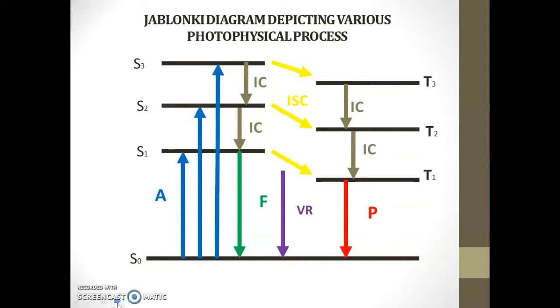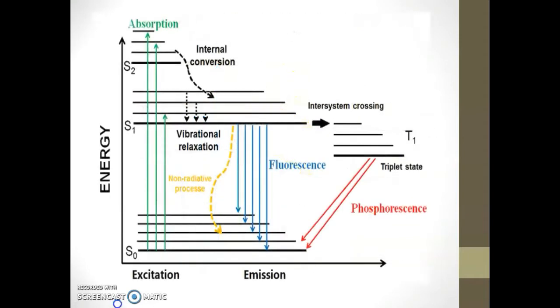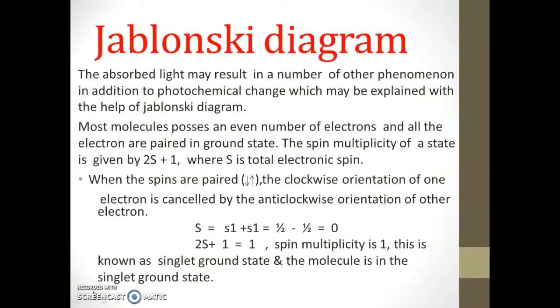Firstly, in order to understand this diagram, we need to define some terminology, that is spin multiplicity. The absorbed light may result in a number of other phenomena in addition to photochemical change, which may be explained with the help of the Jablonski diagram. Before going to that, we are explaining some terminology, that is spin multiplicity.